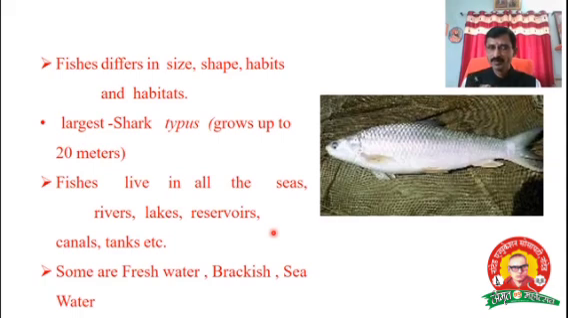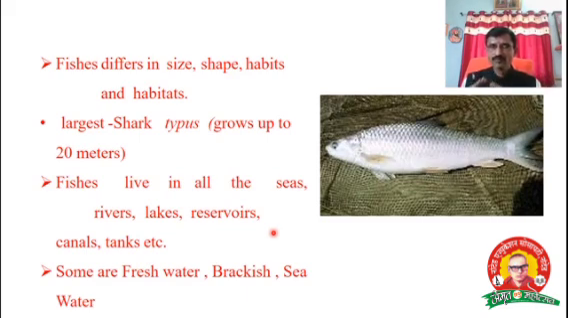Fishes have different habits. Some fishes live in the sea, some in lakes, reservoirs, canals, and tanks. Reservoir means the water is stored, like our Nanded Vishnupuri Dam, Aurangabad, Jaikwadi. All are nothing but reservoirs, lakes, rivers, canals, and tanks.